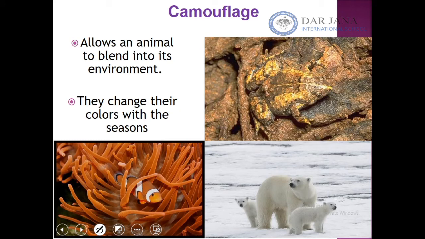The third behavior is camouflage. As we mentioned before, this behavior allows an animal to blend in with the surroundings to stay safe from predators. So they can change their colors with the seasons. For example, here we have a bear. This bear can blend with the surroundings by means of its thick fur, which is white, and can be mixed with the surrounding white snow, so it will not appear.